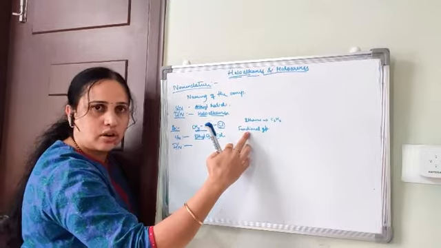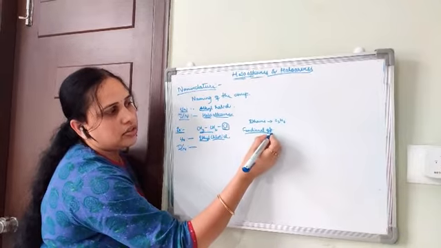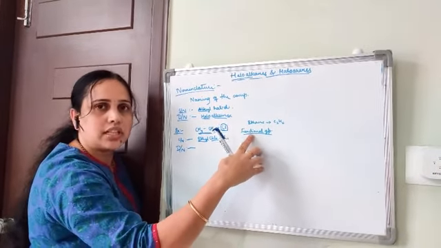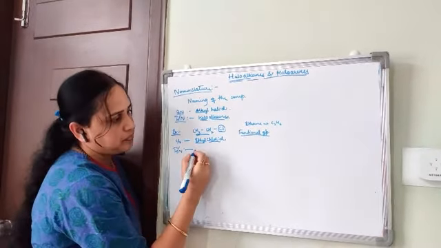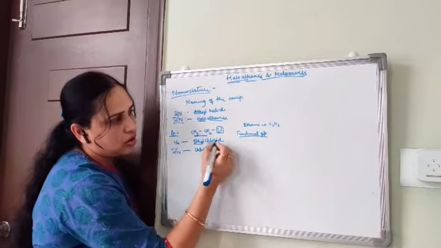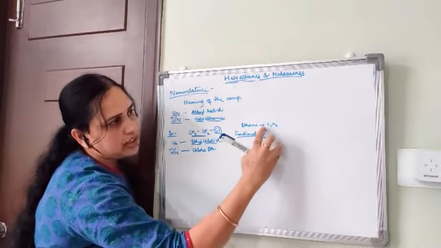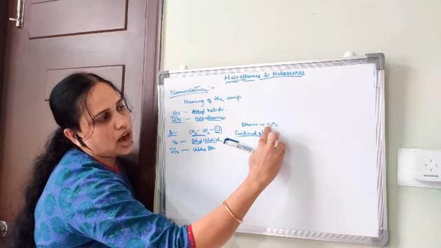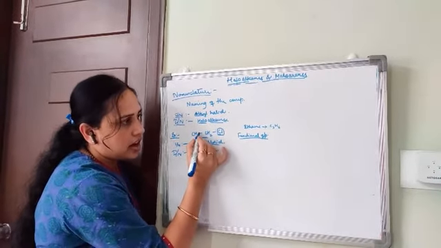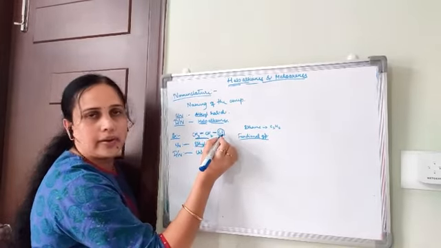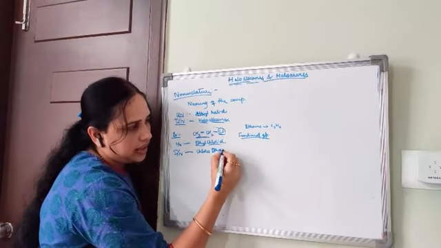Halogen is a functional group. In the IUPAC name, importance is given to the functional group first. That's why it is written as a prefix, and then the suffix in alkanes. So chloro, eth means there are 2 carbon atoms. That's why it is eth. Ane indicates there are only single bonds in this compound. That's why it is ane.